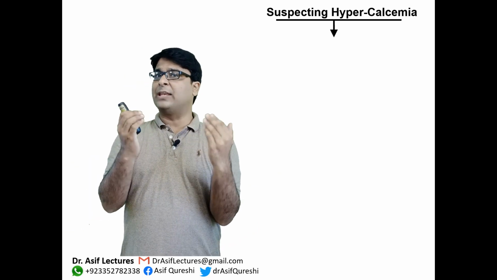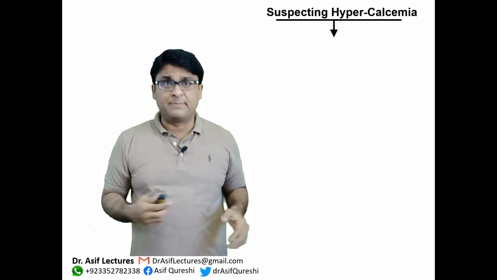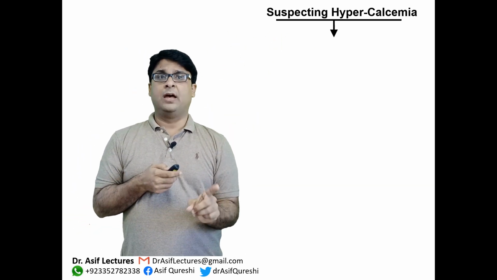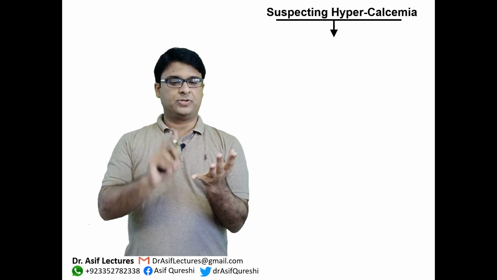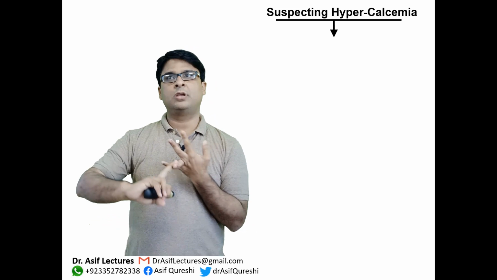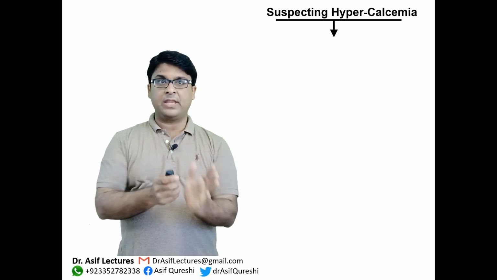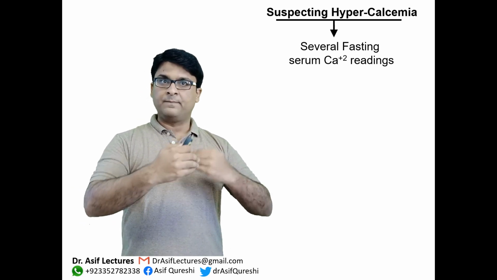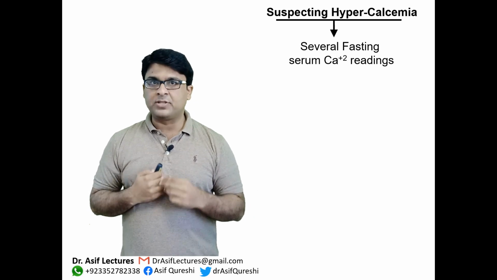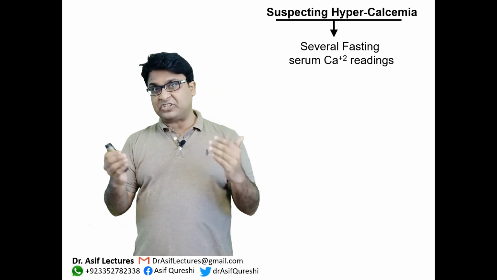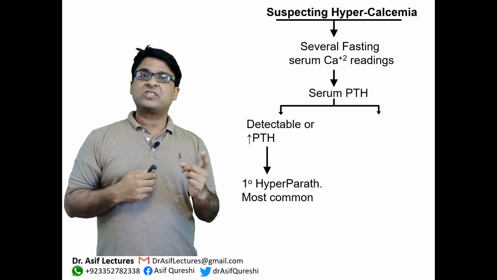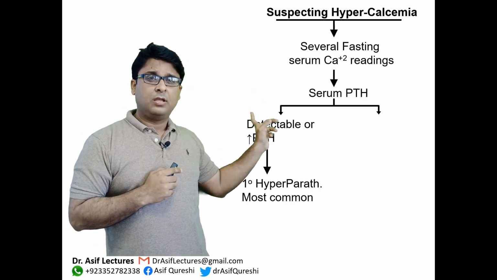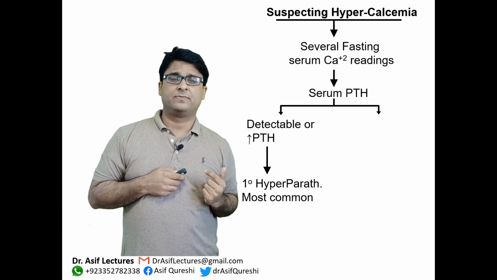Let's go through the diagnostic algorithm of diagnosing hypercalcemia. So whenever you suspect hypercalcemia, that means you have a patient with thirst, bone pain, depression, constipation, polyuria, polydipsia. So when you suspect somebody, what you do next is order serum calcium levels, okay? And you order them with a couple of days gap, and you take multiple readings in the morning, fasting, and if that establishes that calcium levels are high, the next best thing is to do serum PTH. If serum PTH is high or detectable, you confirm the diagnosis of primary hyperparathyroidism.